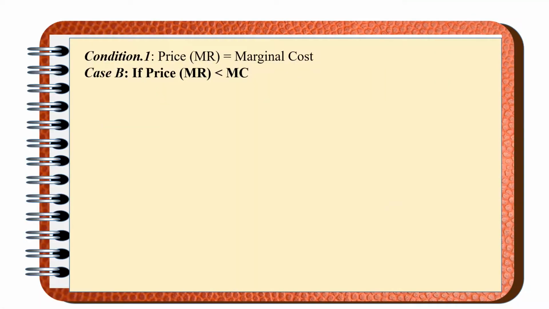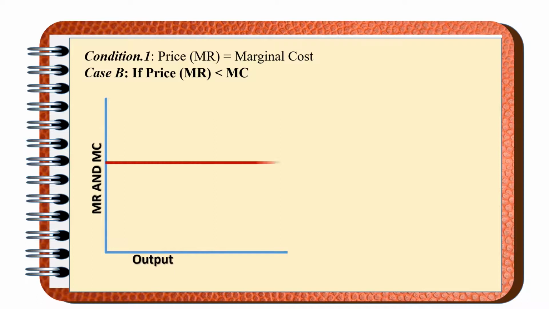Try to understand case B. Case B says that if MR is less than MC, will the producer attain the equilibrium? Try to understand it through the graph only. Here we can say that MR is parallel to the X-axis, MC is U-shaped. Suppose the producers are producing the production till OQ1 level of the output.